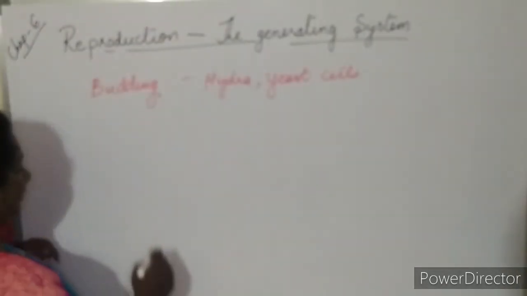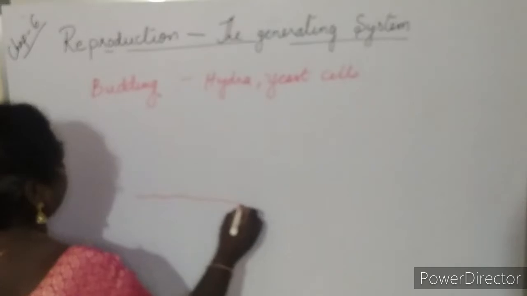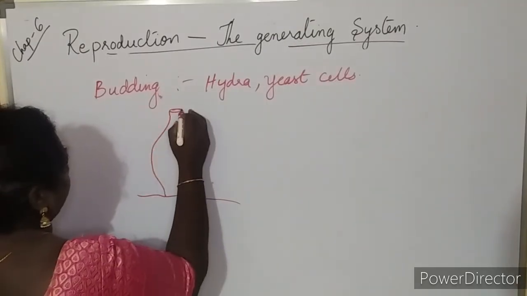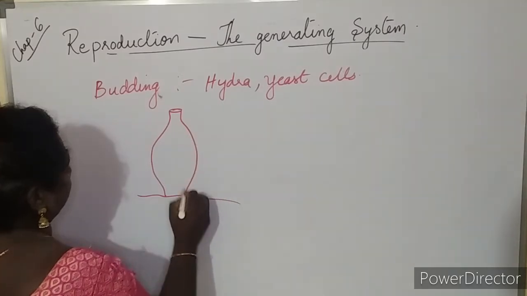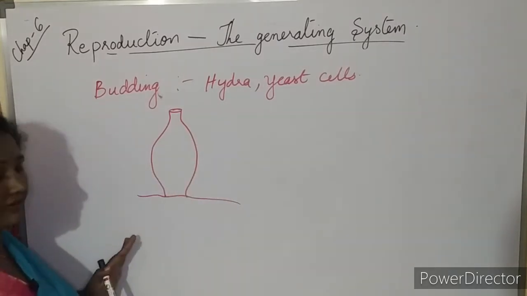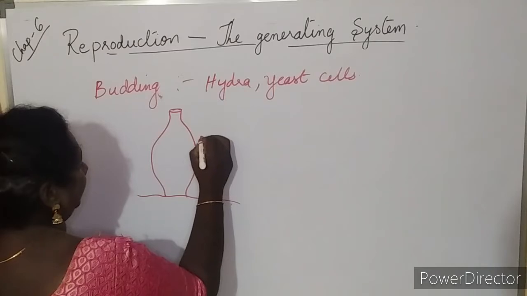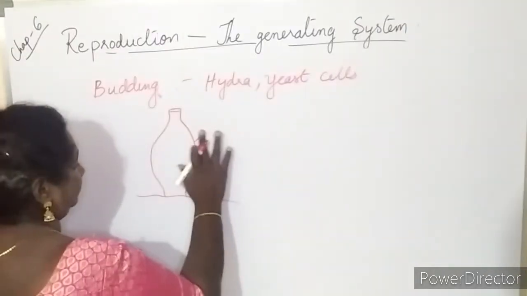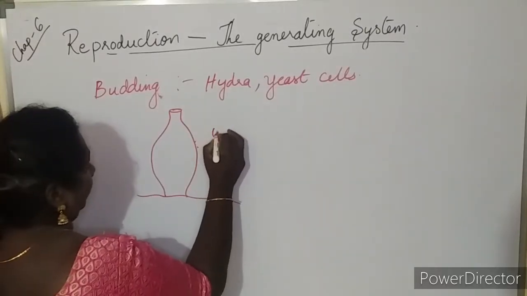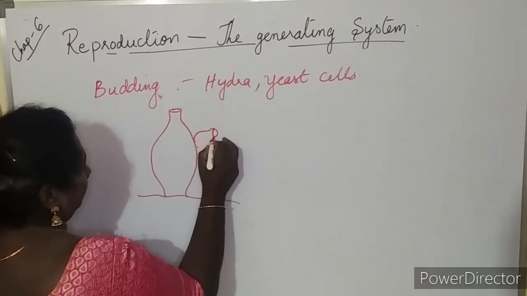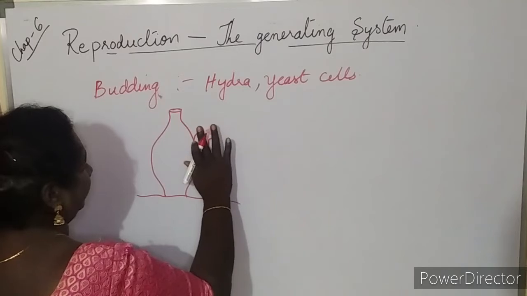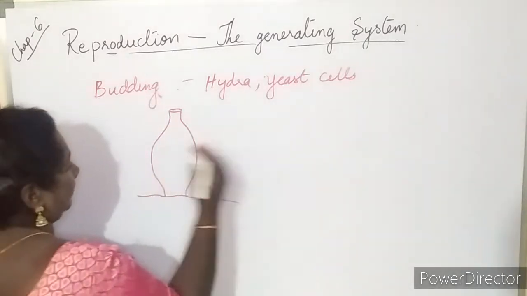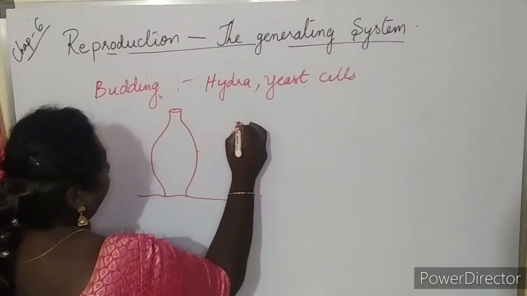Hydra lives on a substratum and has a cylindrical body. Suppose this is hydra, a small bud will be formed on the body of hydra. Later it grows bigger and bigger, and finally this bud grows into a new individual.